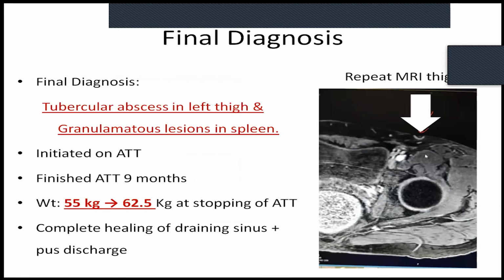The patient was initiated on TB medicines. I continued it for 9 months, and his weight went from 55 kg to 62.5 kg. At the time of stopping ATT, we did a repeat MRI, which you can see here showed a small sinus rather than the big sinus which was present at the start of the treatment.